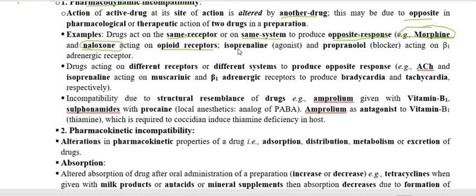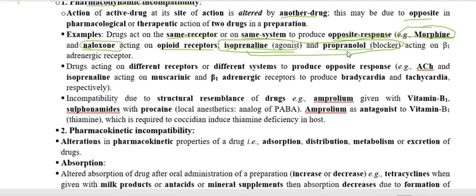So this is the pharmacological, or you can say the pharmacodynamic incompatibility. Another example is isoprenaline, an agonist of the beta 1 adrenergic receptor, and another one is propranolol. Propranolol is a blocker, or you can say the antagonist of the beta adrenergic receptor.